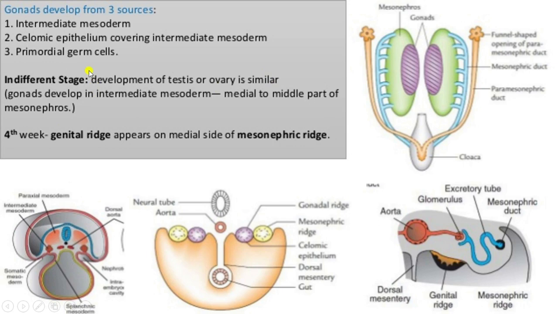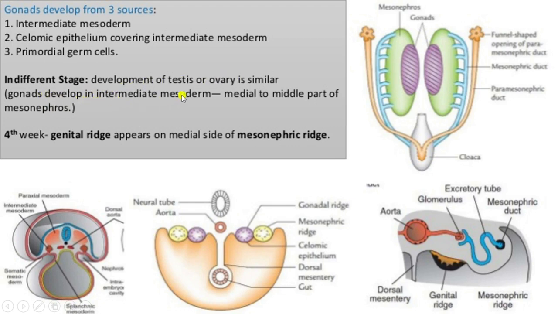Next, we discussed that gonads develop from three sources: intermediate mesoderm, coelomic epithelium covering the intermediate mesoderm, and the primordial germ cells, right? So this is the intermediate mesoderm. This is the genital ridge that is present medial to the mesonephric ridge or nephrogenic cord. So the gonadal ridge is present medial to the mesonephric ridge, and these are the mesonephros. This is the mesonephric duct, and medial to the mesonephric duct, gonads are present in the indifferent or primitive stage. So in the indifferent stage, development of the testes or ovary is similar.